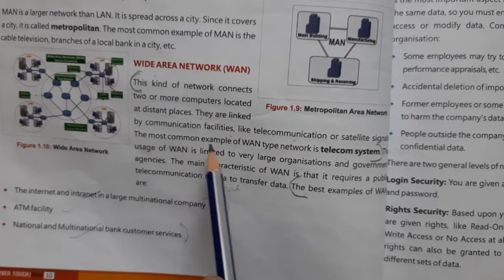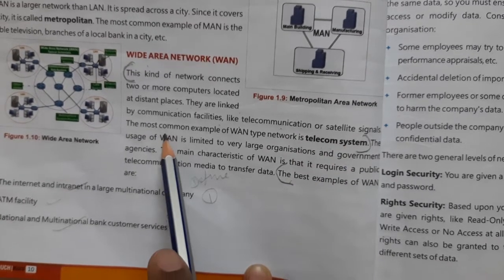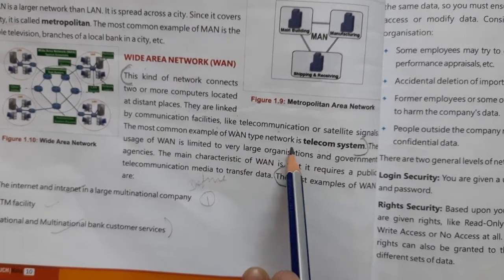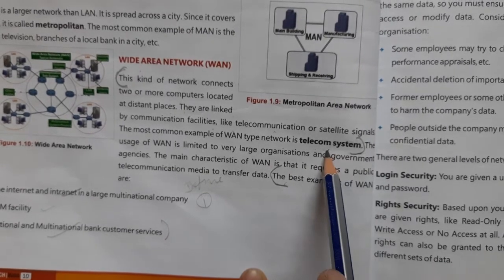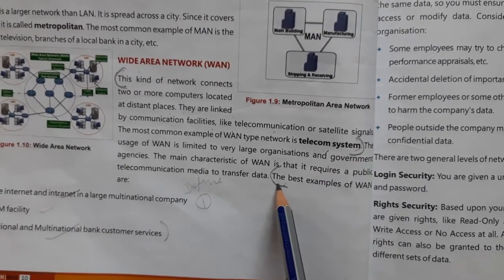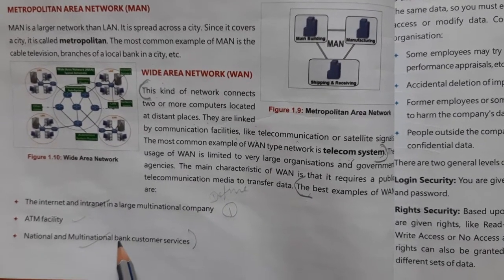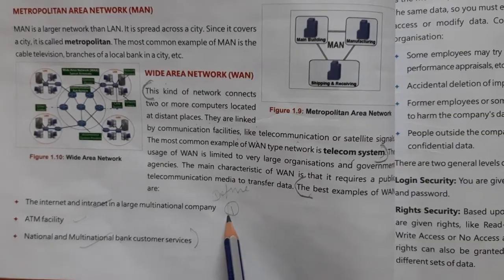They are linked by communication facilities like telecommunication or satellite signals. The most common example of WAN type network is telecom system. First you have to write till here. After that you have to write the best examples of WANs. So these 3 examples you have to write. So this is the define number 1.